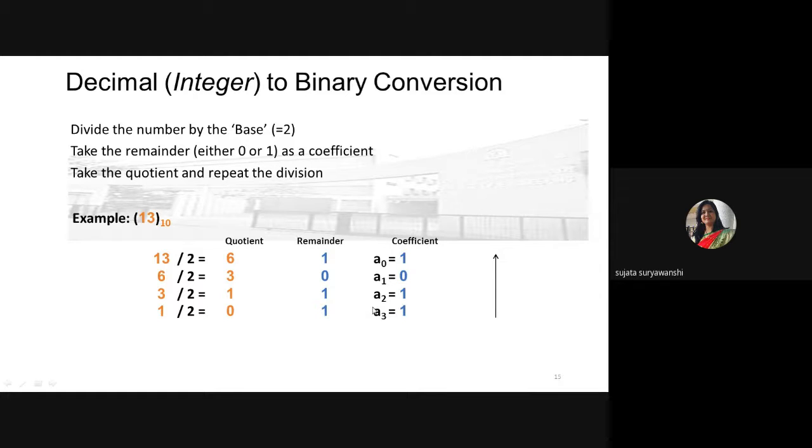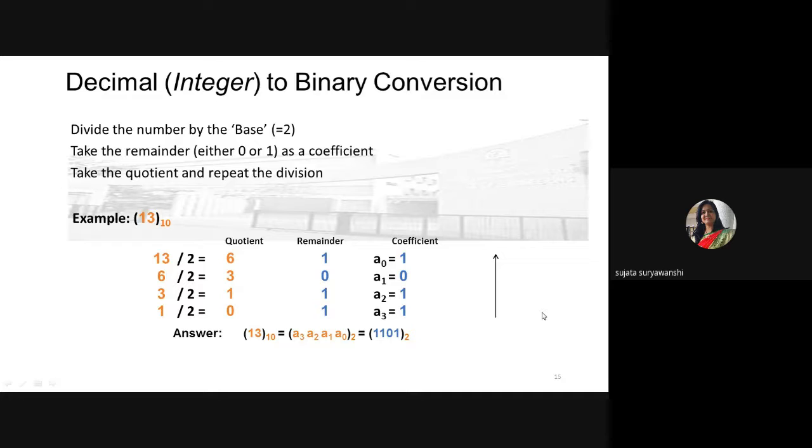Whenever you are converting any decimal number into binary, you have to simply divide that number by base 2, record the remainder, and write down the remainders in the bottom to up direction. So from bottom to up, 1 1 0 1. This is the equivalent binary number of the given decimal number 13. So the decimal number is 13, and how do we represent it in binary? Just by using the remainders in the reverse order, from bottom to up, that is 1101. In this way, you can represent any decimal number in binary.